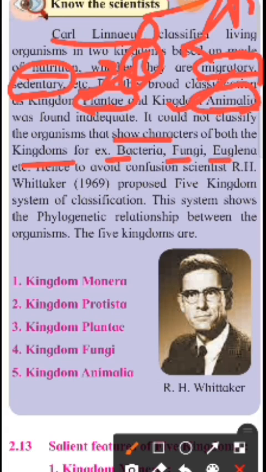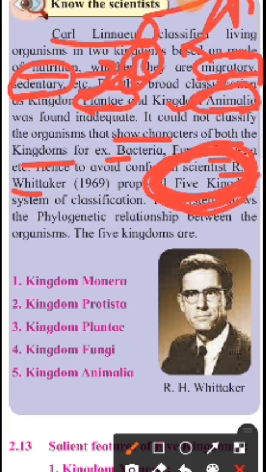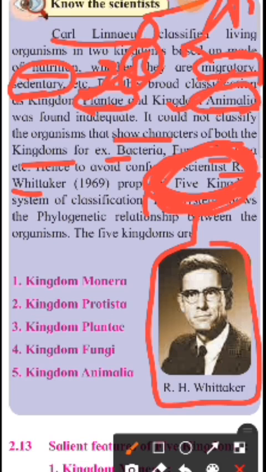So to avoid this confusion, R.H. Whittaker proposed the 5 kingdom classification system. Remember, the 5 kingdom classification system was proposed by R.H. Whittaker. These 5 kingdoms are kingdom Monera, kingdom Protista, kingdom Plantae, kingdom Fungi, and kingdom Animalia.